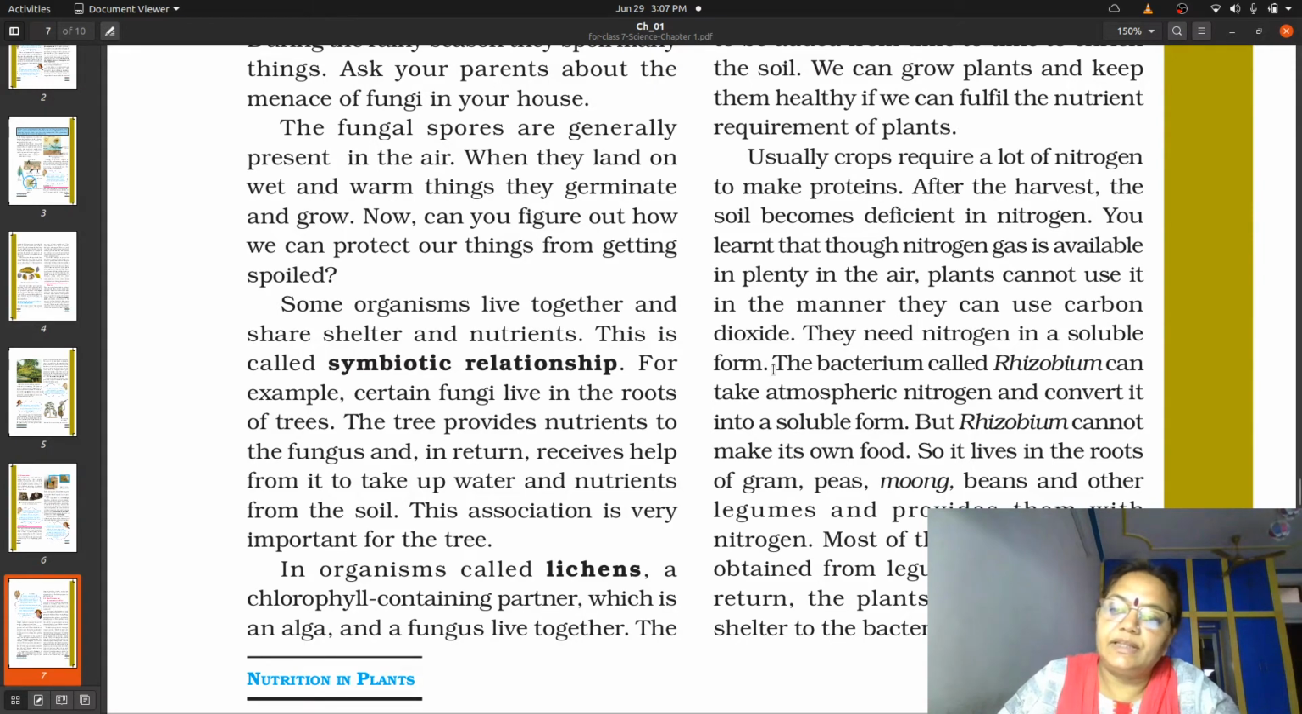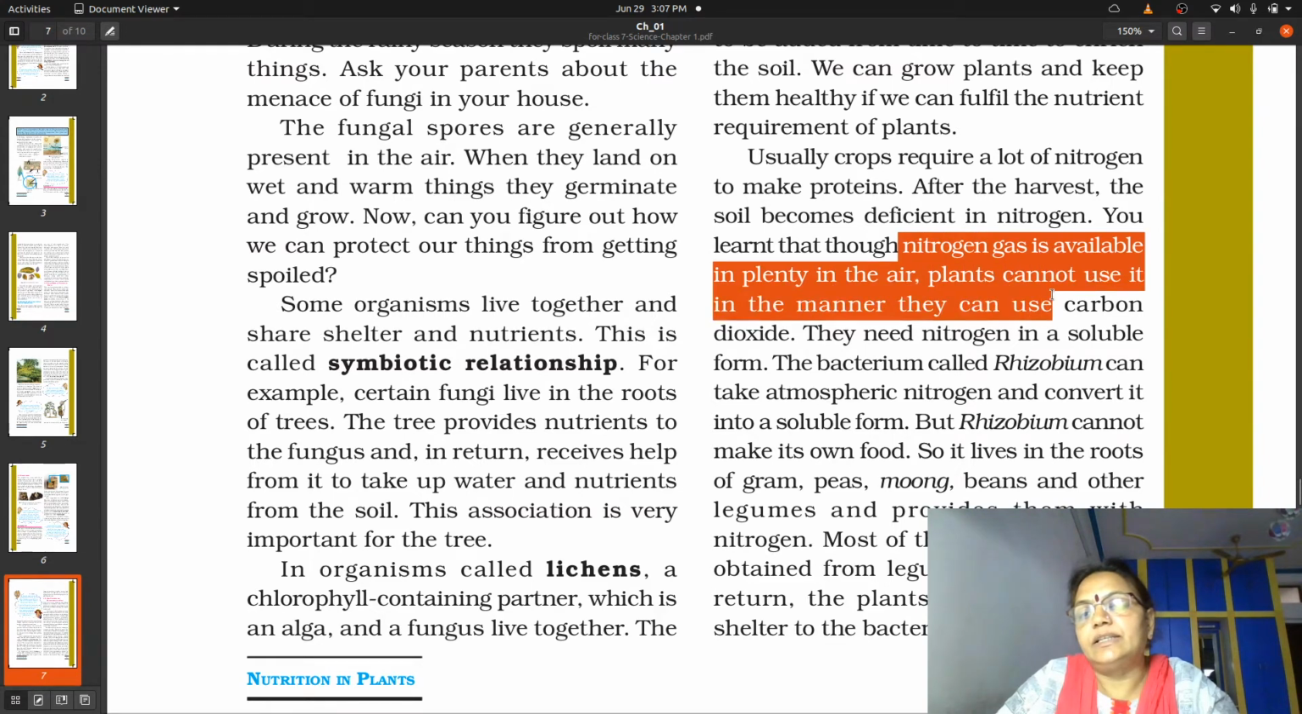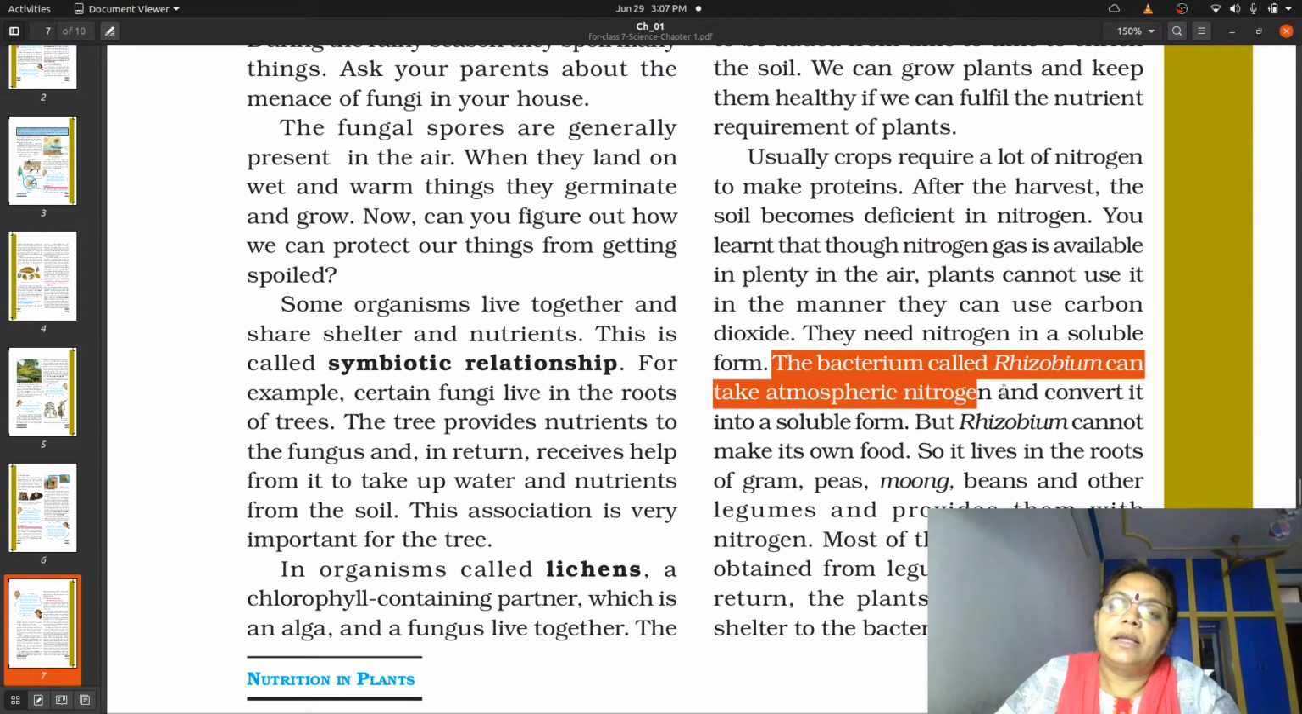So what will happen in this case? The nitrogen gas which is available in nature is how much percent? It is 78% in the air. Inside the soil, in the roots of certain plants, only in the roots of certain plants, there is the presence of a special bacterium which is known as rhizobium. Which bacterium is this? Rhizobium. And this rhizobium can absorb the nitrogen and convert it into a soluble form.